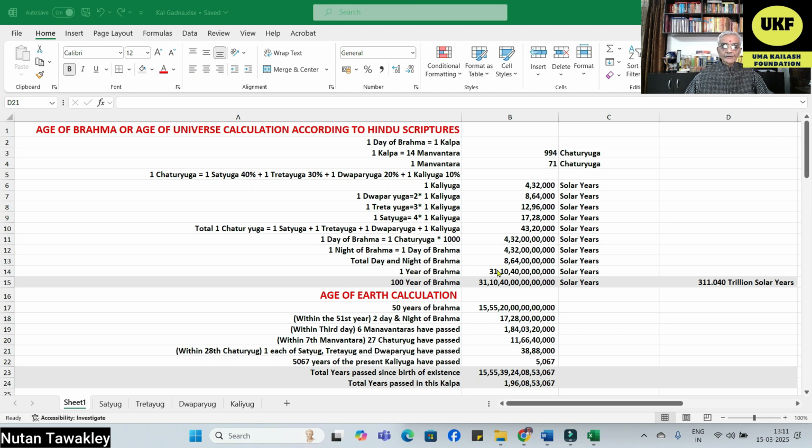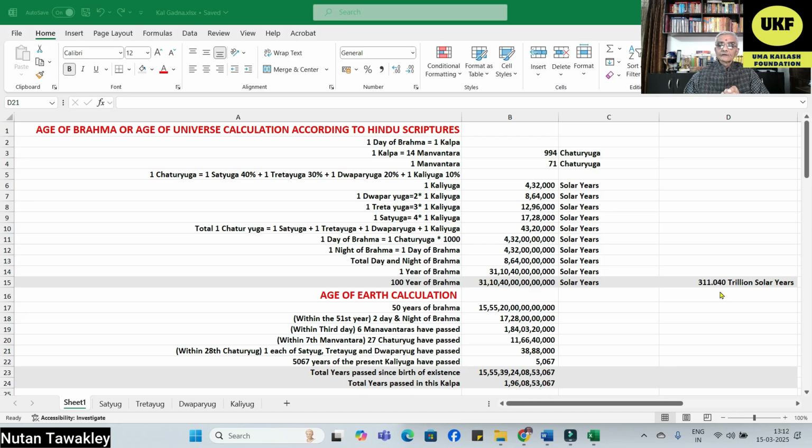So 1 year of Brahma is this figure multiplied by 360, which comes to 3,11,040 crore solar years. So 100 years of Brahma, the age of our universe, is 311.04 trillion solar years.